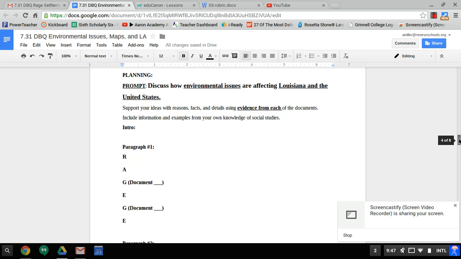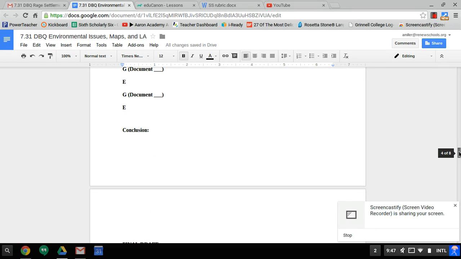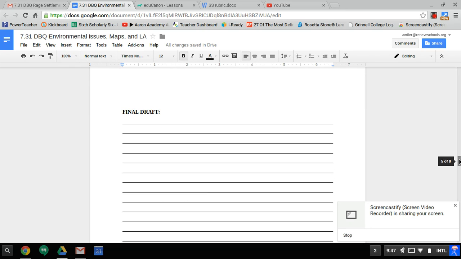You do need to plan out your response and what you're going to do in paragraphs. It doesn't need to be complete sentences, just bullet points of your ideas. And then you'll do your final draft. It does need to be 4 paragraphs. If it's not 4 paragraphs, you can't get a score of 4. If it's not 4 paragraphs, you really can't get a score of 3 either. So really do your best. We'll be talking about these, discussing them. I'll come around and circulate. But you can start working on your DBQ now. Good luck.